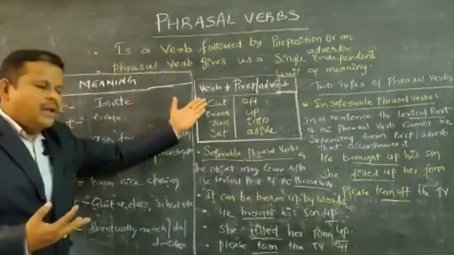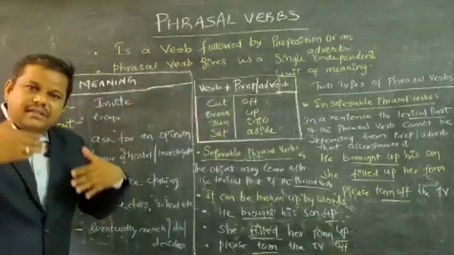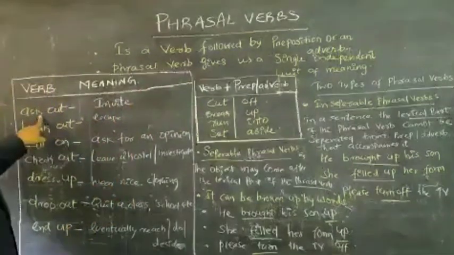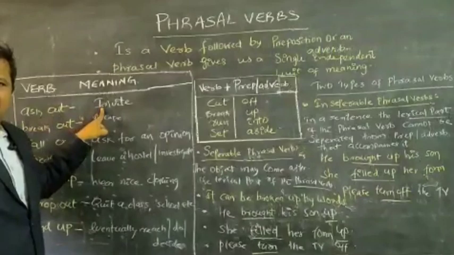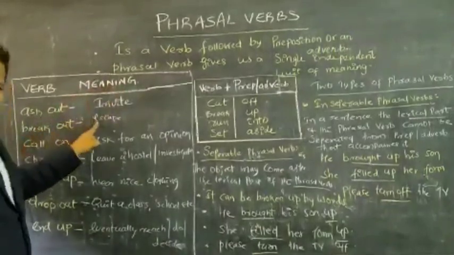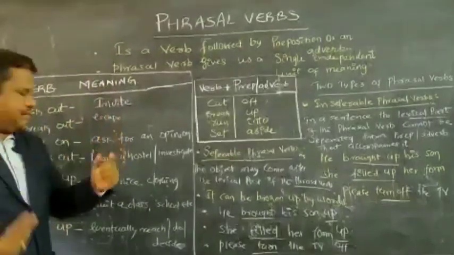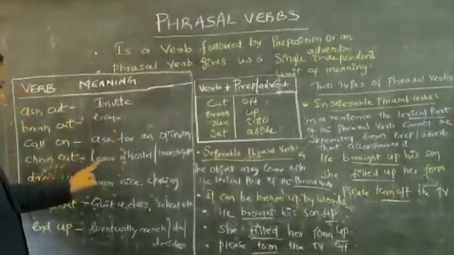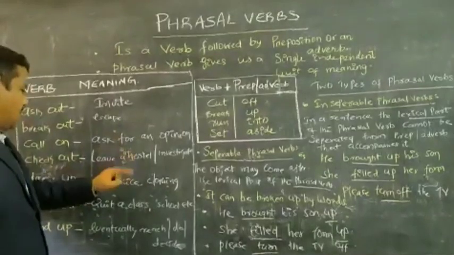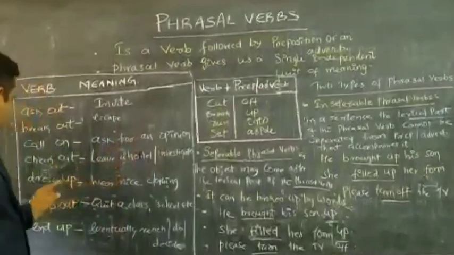Just now I explained these phrasal verbs and the second part of the phrasal verb with its meanings. Ask out means inviting on a particular day. Break out, escape. Call on, ask for an opinion. Check out, leave a hotel, and investigate.